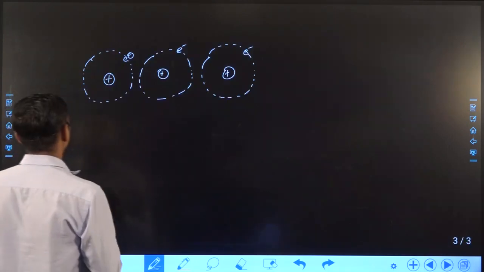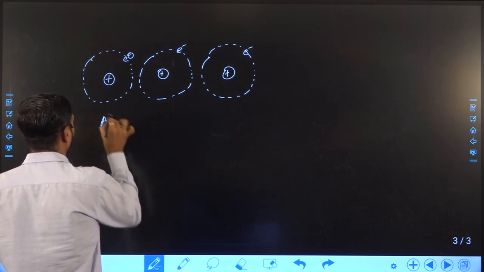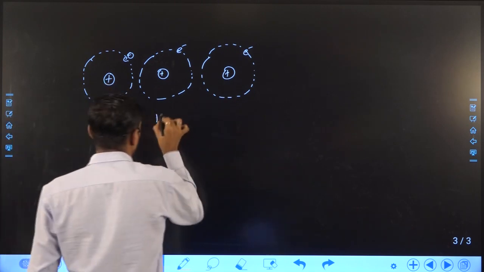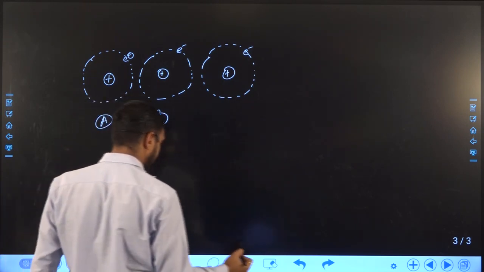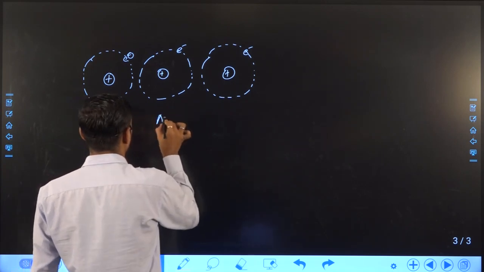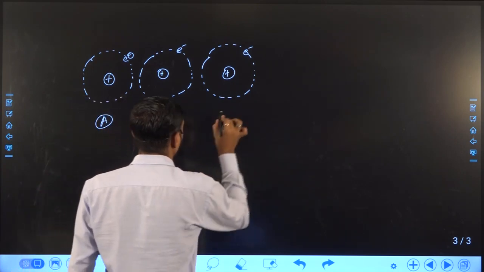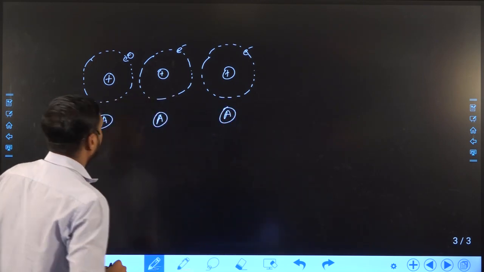Suppose we consider three different atoms. We can draw like this for atom A, and the second and third atoms are similar.